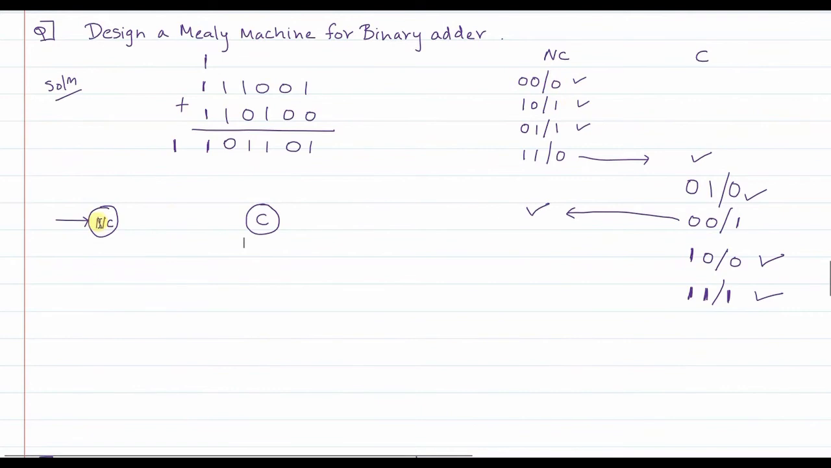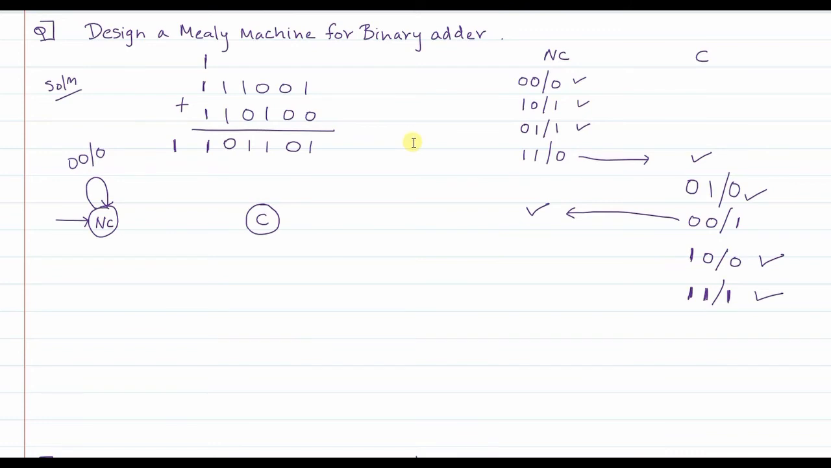When you are in no carry state, initially what happened? Let's say in no carry state, if 0 is encountered here, there was no carry that propagated further, and in that case the first input was 0, the second input was 0, the output was 0. So in no carry state, if the first input happens to be 0 and the second input also is 0, the output happens to be 0, and from no carry state you remain in the no carry state only.